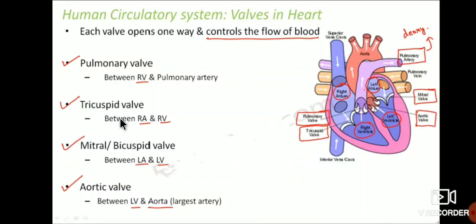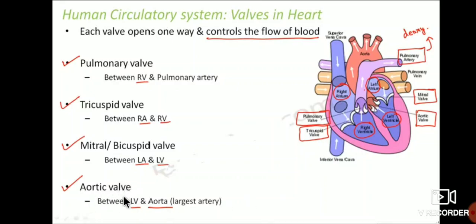Next, the tricuspid valve. This is between the right auricle and the right ventricle. Between these two, there is a valve present. That is called the tricuspid valve. Next, the mitral or bicuspid valve, between the left auricle and the left ventricle. See here, between these two there is a valve present. That is called the bicuspid valve.